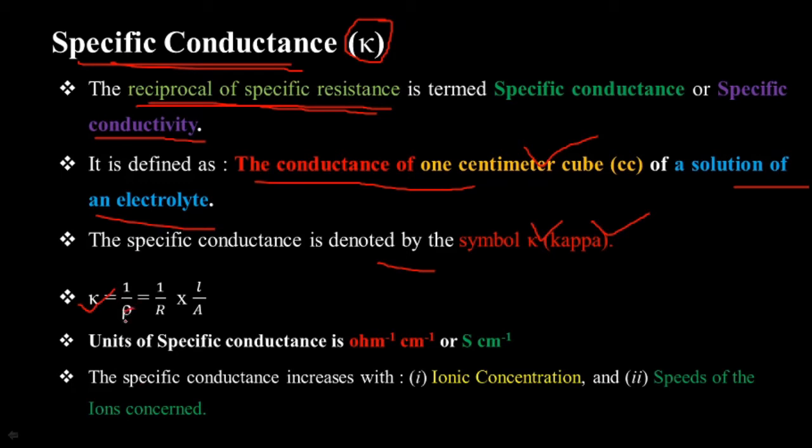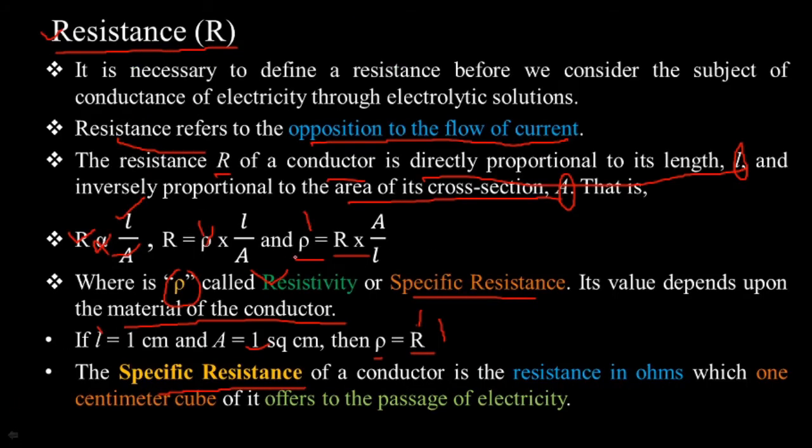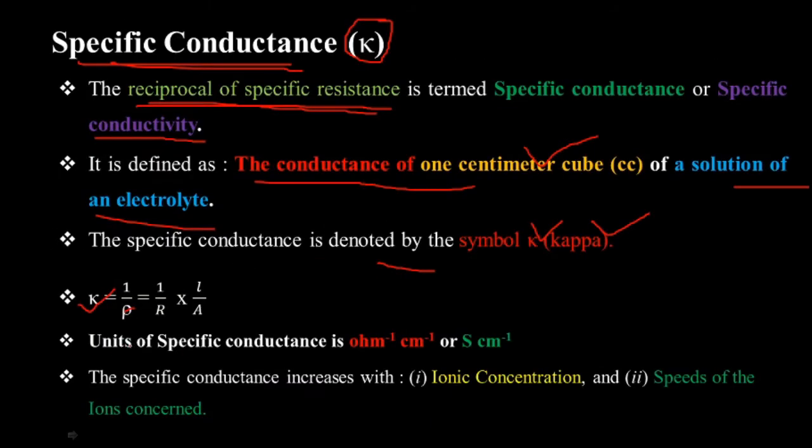We know the specific resistance. I put the value of the specific resistance. This is the specific resistance: rho is equal to R into A by L. So putting the value of this rho, the equation becomes 1 by R into L by A.